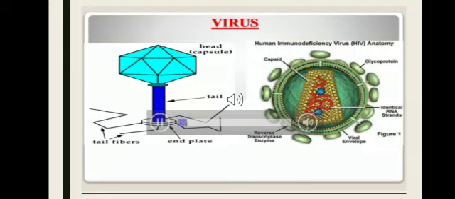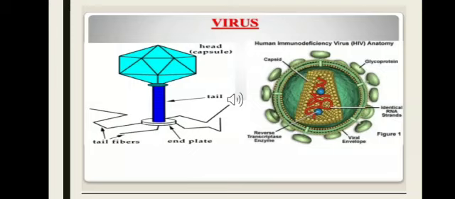Now let's talk about virus. Virus lie on the boundary line of living and non-living. It is only living when it enters a living cell and multiplies itself. Let's have a look at the structure of the virus. It has a head capsule, a tail, end plate, and tail fiber.